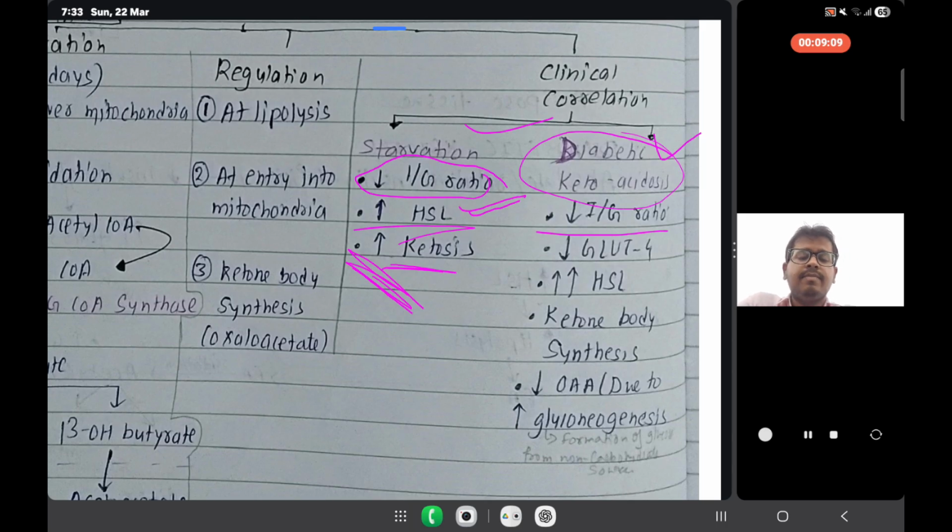Coming back to the topic here. With the decrease in insulin by glucagon ratio, GLUT4 is not responsive, not working. So there is again an increase in hormone sensitive lipase. When hormone sensitive lipase increases, there will again be synthesis of ketone bodies, and we are studying the chapter known as ketone body synthesis and utilization. Why is ketone body synthesis happening and why is the tricarboxylic cycle not running? The reason is that we have decreased oxaloacetic acid due to gluconeogenesis, which is the formation of glucose from non-carbohydrates. So this is all about ketone body synthesis and utilization.